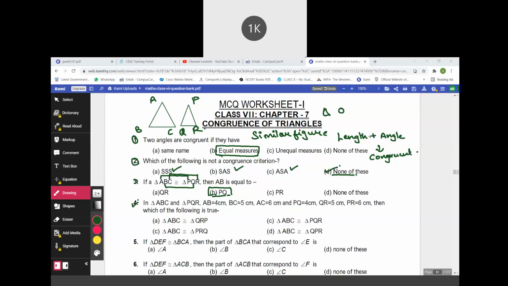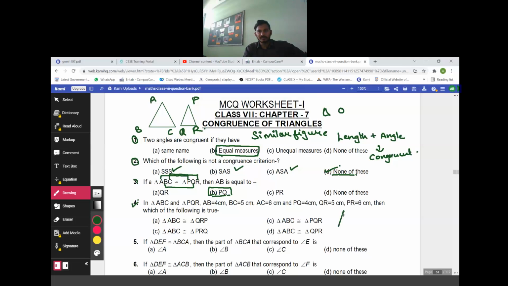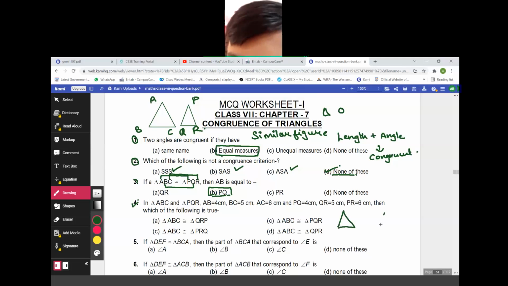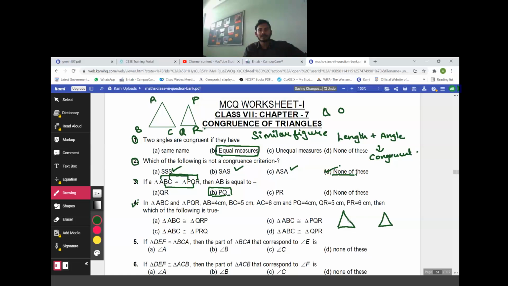Sir, answer is C. Are you sure? Sir, C. First make two triangles. Okay. Let the others answer. Just wait for a minute. Just draw it. Take a copy. Draw two triangles. Give the measurements, and then tell me the answer.